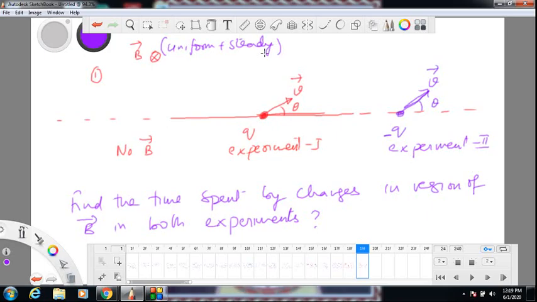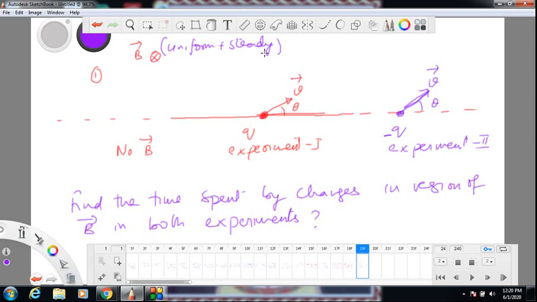First let us understand this question. What is the angle between velocity and magnetic field? Without thinking, some people will say theta. They are wrong. I am asking the angle between velocity and magnetic field, not velocity and some boundary. Please understand. Velocity is on the board in both cases. Magnetic field is into the board, so the angle is 90. So in both cases velocity and magnetic field are perpendicular to each other. So this goes into the case of circular motion. What is theta? Theta is something different. Theta is the angle between the velocity at the moment of throw and the boundary, not the magnetic field. There is some boundary which I am showing by the red line.